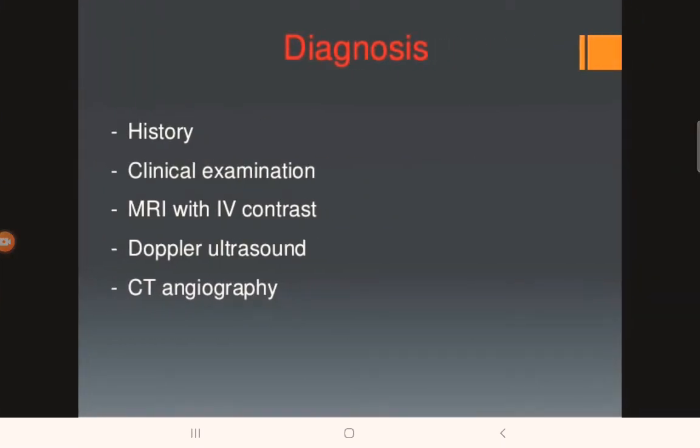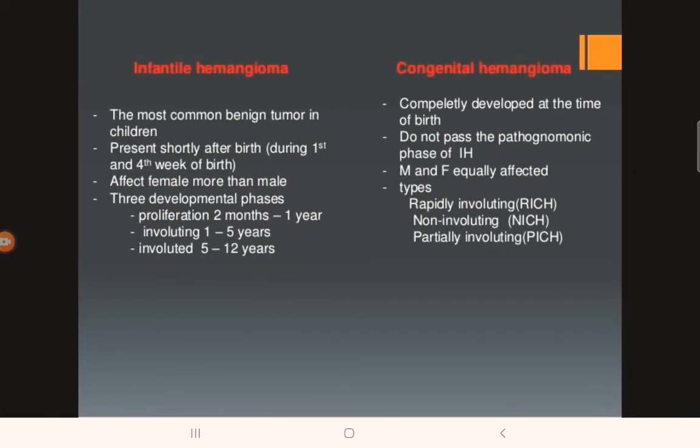How will you diagnose a case of vascular anomaly? How will you understand whether it is a case of vascular tumor or a case of vascular malformation? Because depending on your diagnosis, the entire treatment plan will change. So let's look at diagnosis first. You have to take proper history, clinical examination of the patient, MRI with IV contrast agent, Doppler ultrasound, CT angiography.